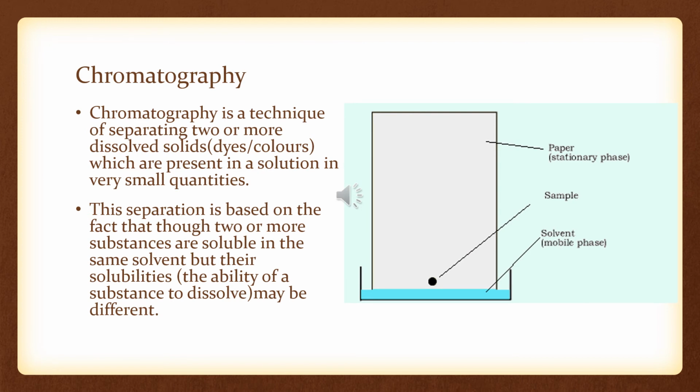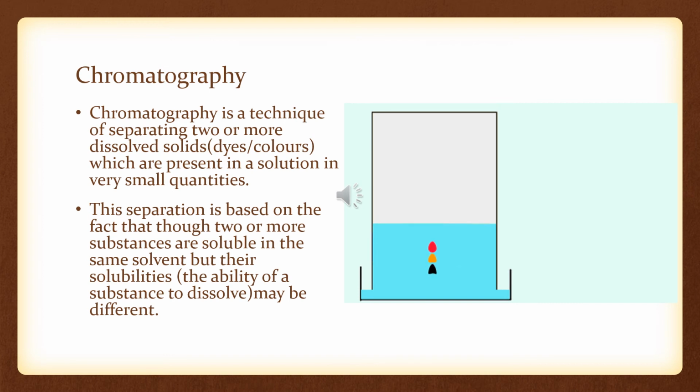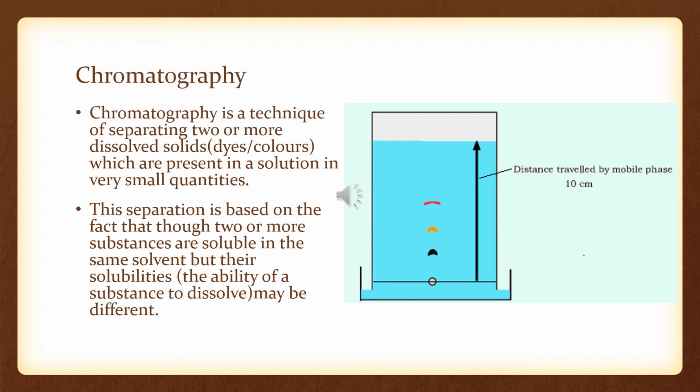Chromatography. Chromatography is a technique of separating two or more dissolved solids, dyes or colors which are present in a solution in very small quantities. This separation is based on the fact that though two or more substances are soluble in the same solvent, their solubilities, the ability of a substance to dissolve, may be different. For example, we took three colors, that is yellow, green, and blue. We mixed them. So after mixing them, a new color was formed.